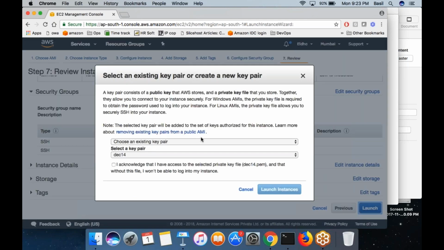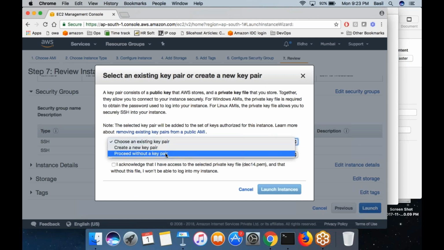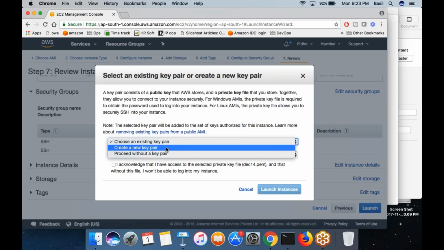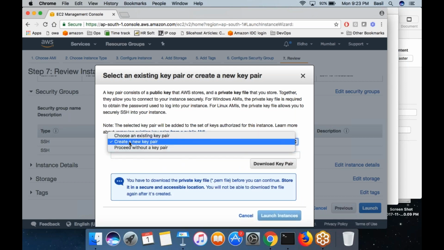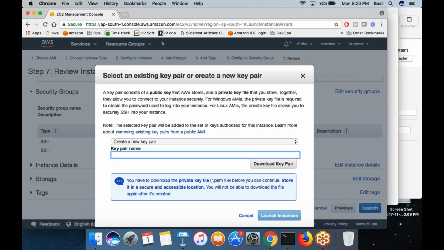It will ask you to create a new key pair or choose from an existing key pair. There are two options, you already know. What you did initially is you would first create a new key pair, then you specify a key pair name and you click on the download button. The private key will be downloaded to your laptop. Then you use that key in your putty to log into the remote EC2 machine.